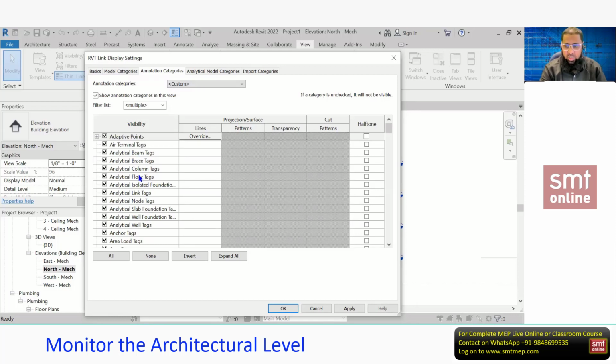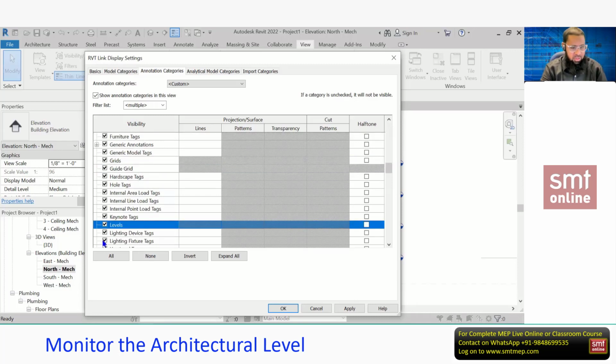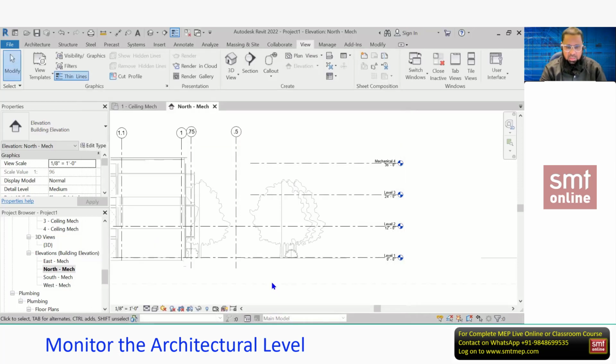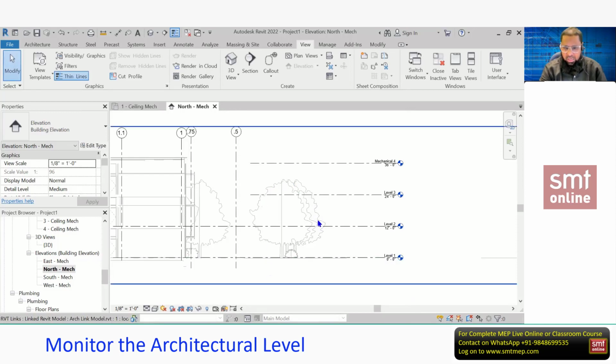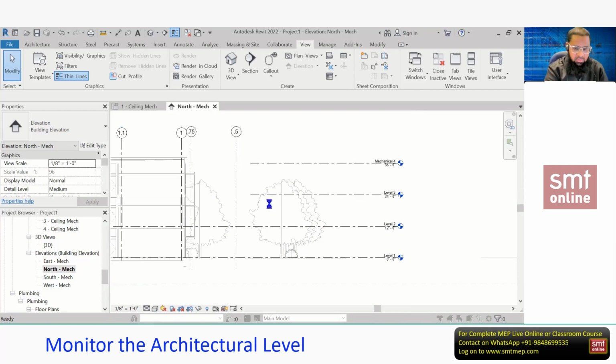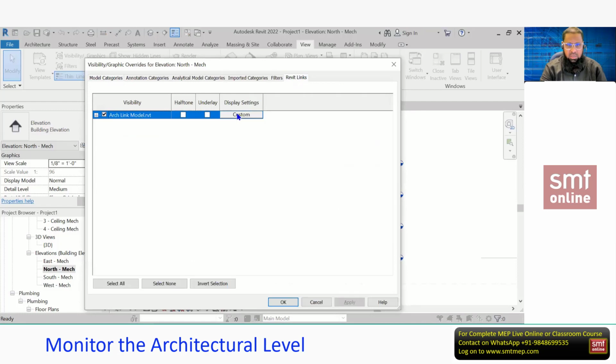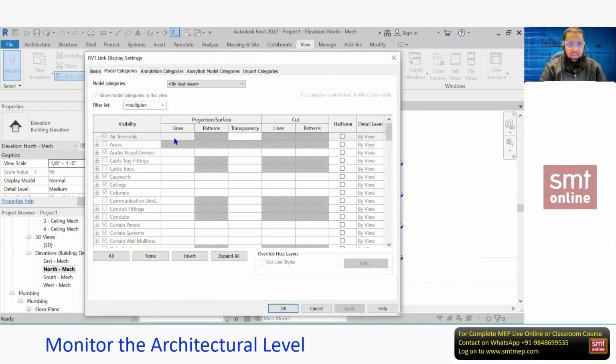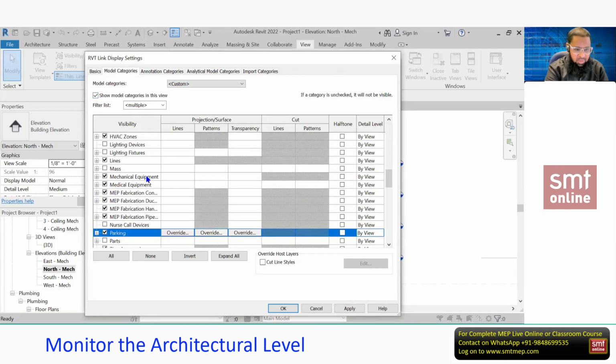So which option do you want to hide? You want to hide the levels. So find the level category, type L, and you'll find the level information here. I'm going to deselect this, click OK. You can notice the levels are hidden now. In the same way, you can hide the plants, which are not required in building services. So I can again type VG, go to Revit Link, Custom; plants come under the model category. We'll discuss the filter list also later. Here I'm just giving a preview, then find planting.